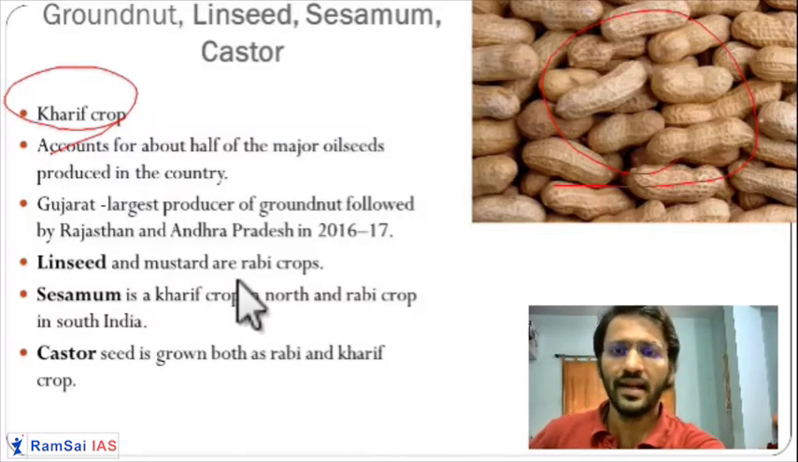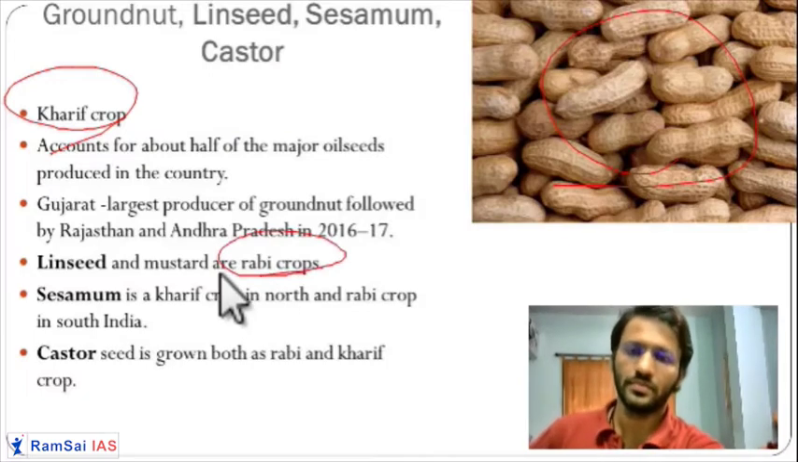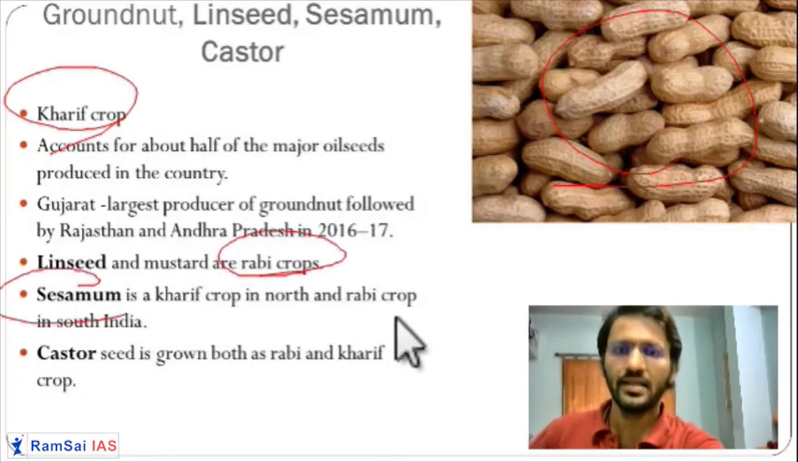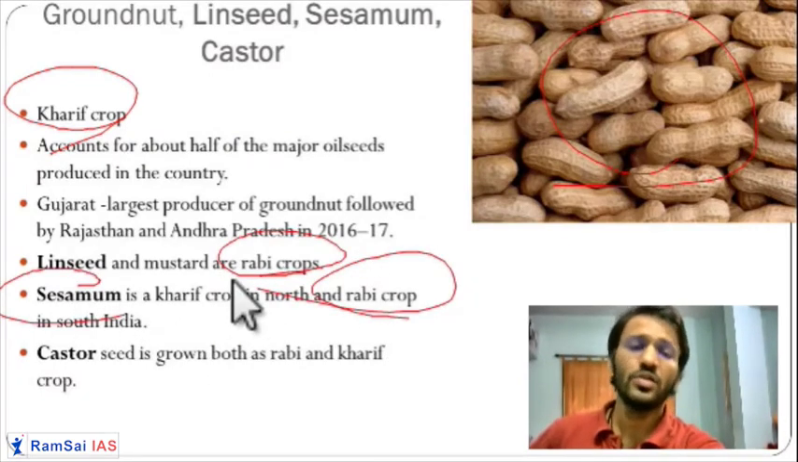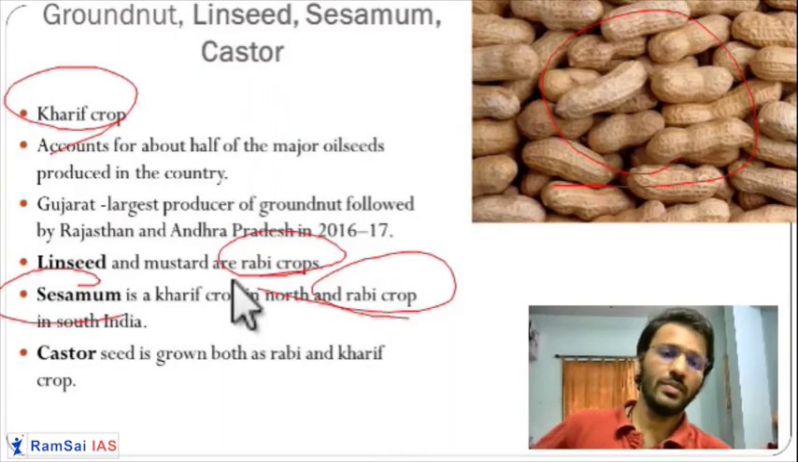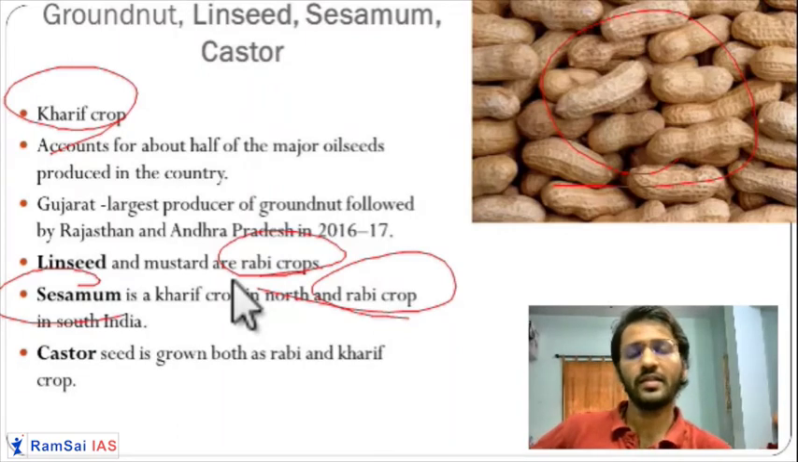Then you have linseed. This linseed is a rabi crop. Sesame again is a rabi crop. In Bollywood movies, Punjabi movies, everywhere, hero and heroine dancing in the yellow flower fields. So these are nothing but sesame crops.